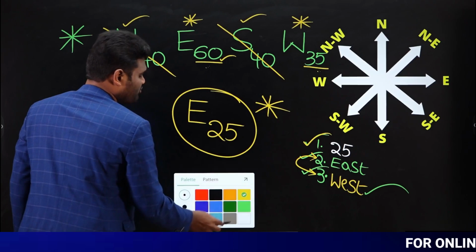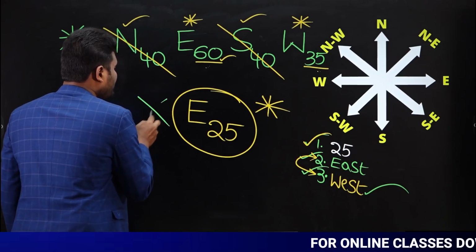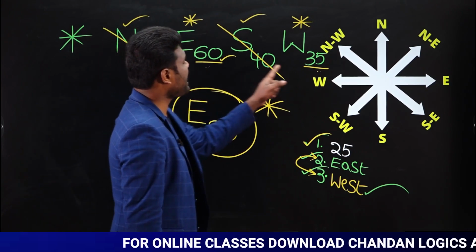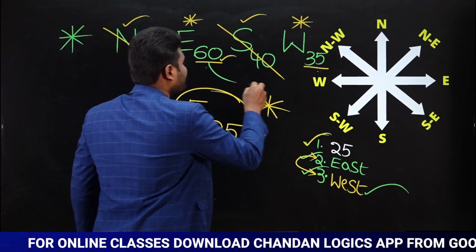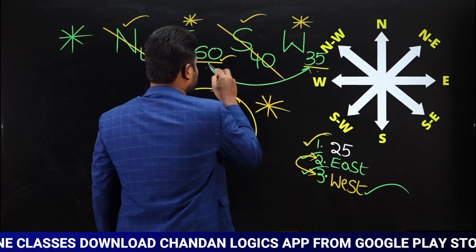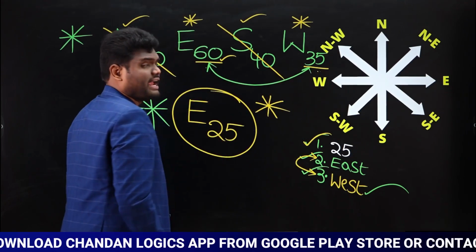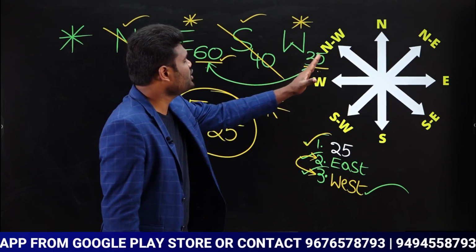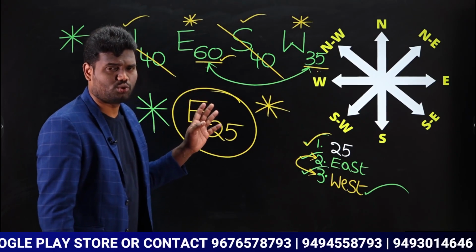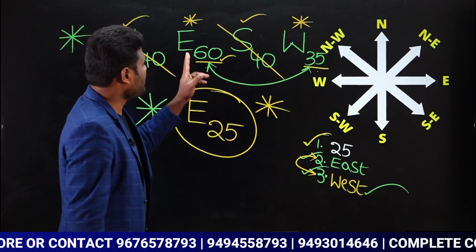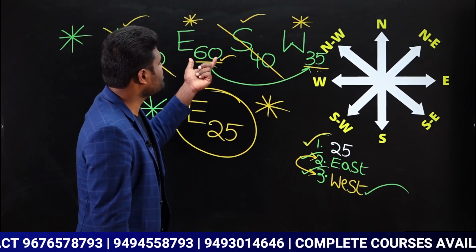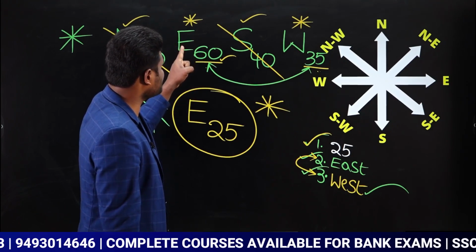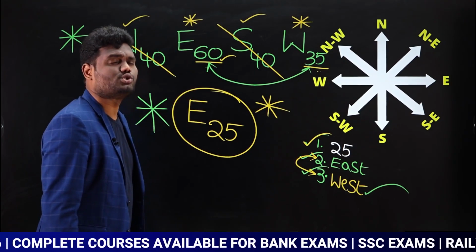East 25. Very, very, very important point. You need to subtract and you need to write the distance. After subtracting and writing the distance, now you need to know direction also. Direction is nothing but the maximum value. Whatever maximum value you have out of these two, that is the direction. Now if you observe, here the maximum value is 60. As the maximum value is 60, the 60 direction is east. So the answer is nothing but east 25.